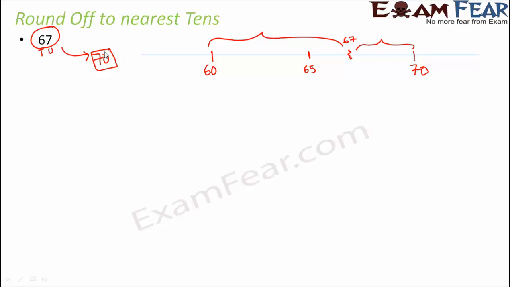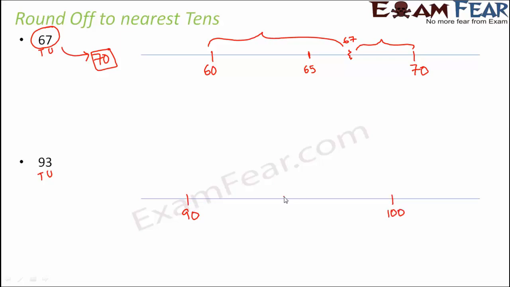Whenever we are rounding off a number, especially the bigger numbers, it is also important that we know whether we are rounding it off to the nearest tens or the nearest hundreds or the nearest thousands, because that decides where the number lies. Here we are talking about the tens. So we knew that 65 lies between 60 and 70. Let us look at another example. Let's talk about 93. Again, this is the units place, this is the tens place. So this lies somewhere between 90 and 100.